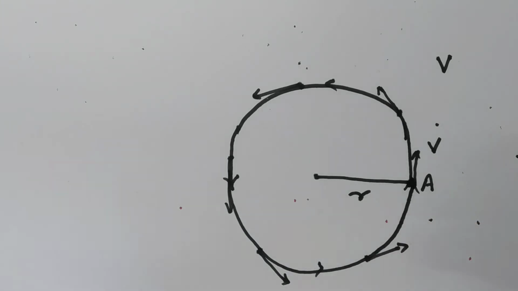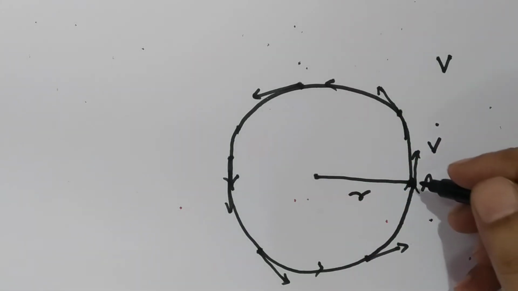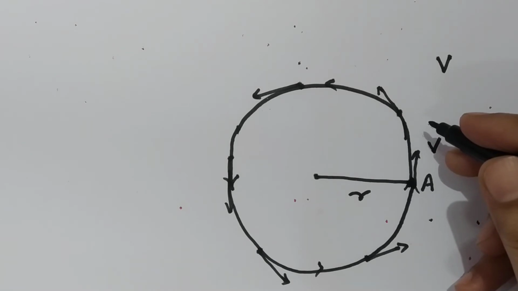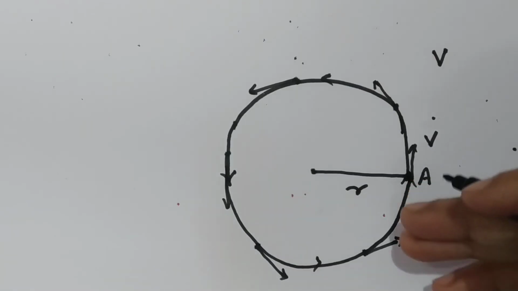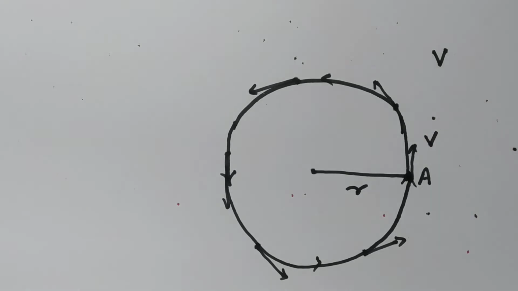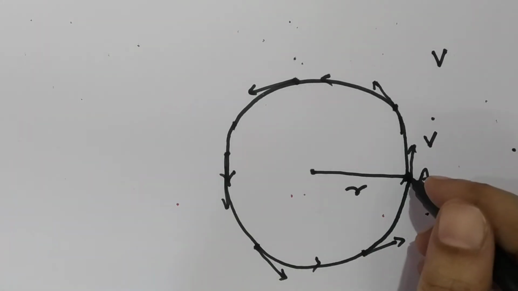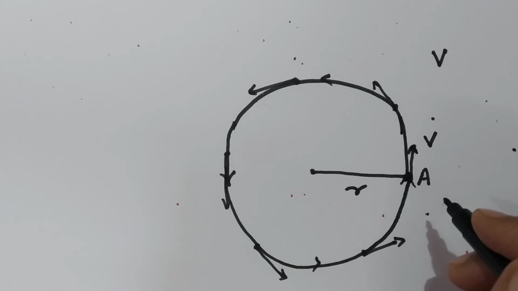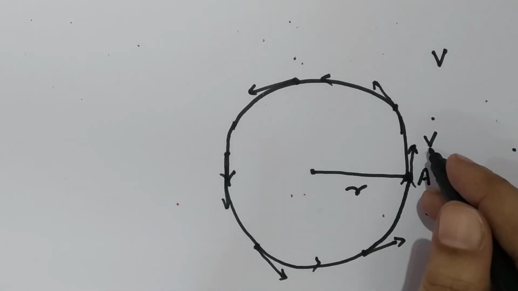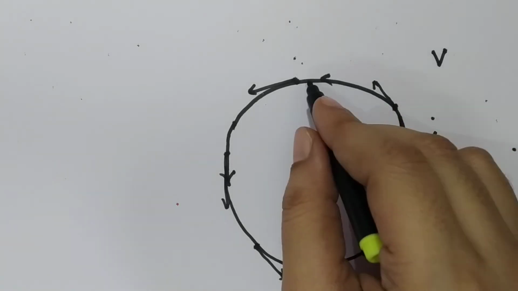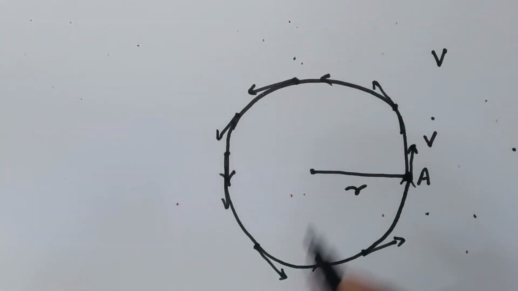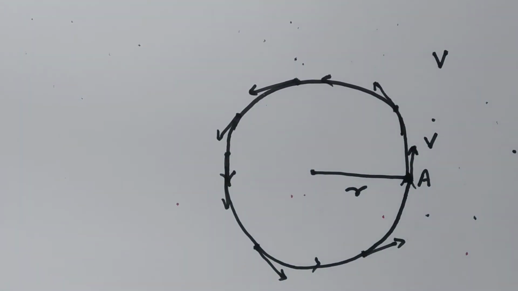So obviously, in which direction is the stone going to move? Because the string is cut, the stone is going to move in this forward direction. And after following this much path, the stone is going to fall under gravity, to the floor. So you got the concept of the direction of linear velocity? At each and every point on the circle, the linear velocity is directed along the tangent of the circle.